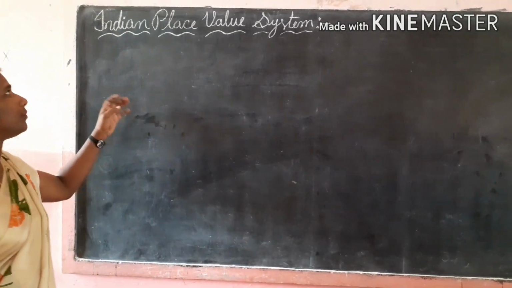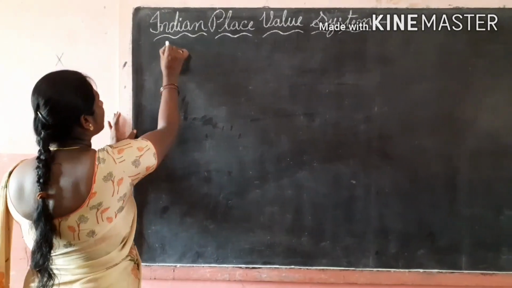What is the Indian place value system? What are the places in the Indian place value system?